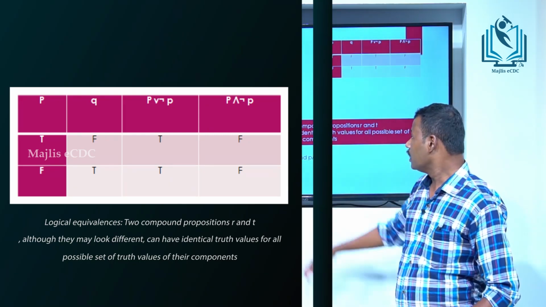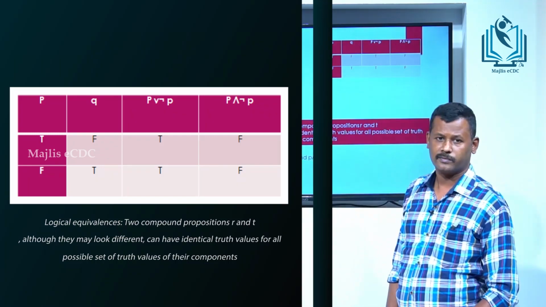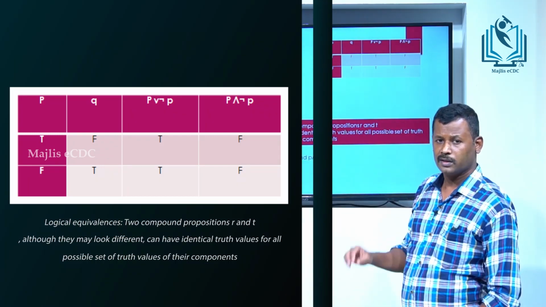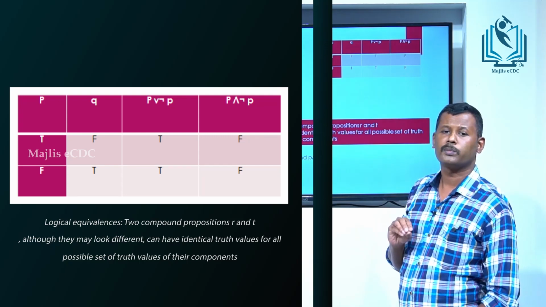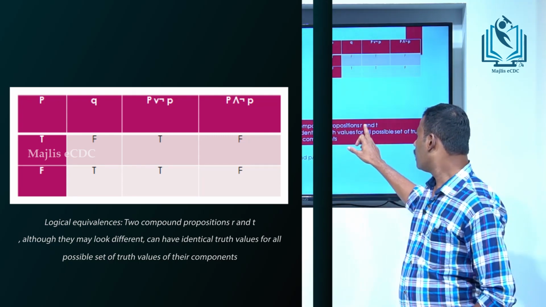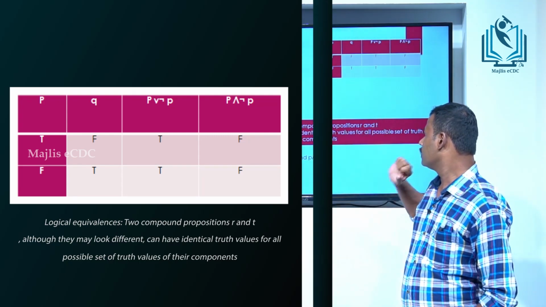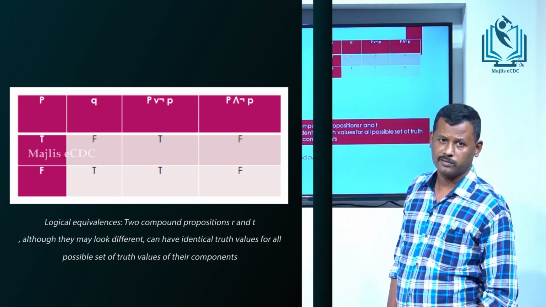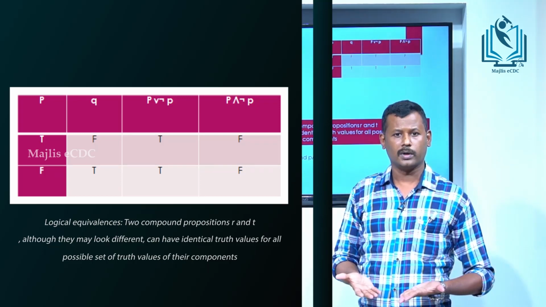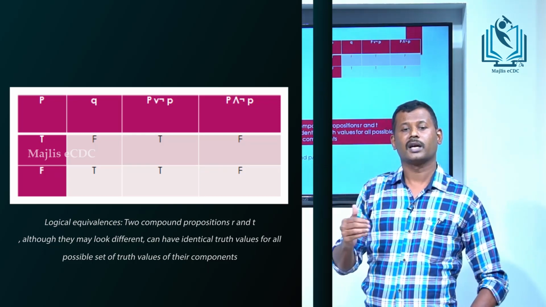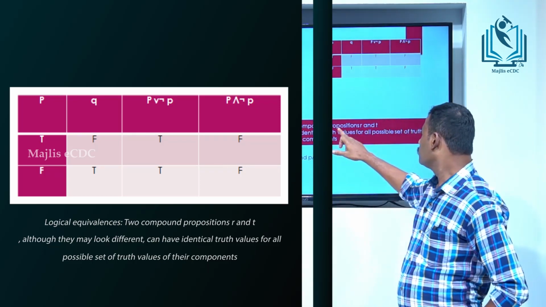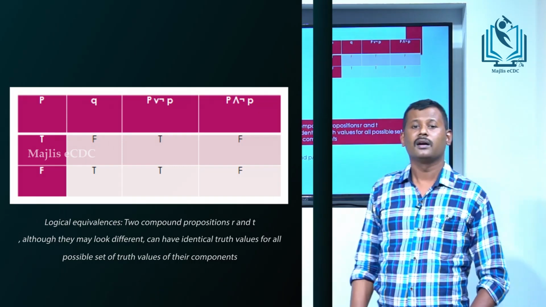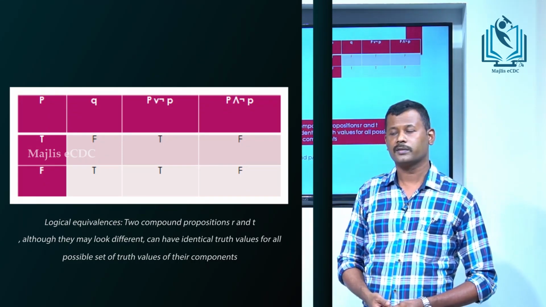That is called logical equivalence. That means the same truth values, then we can say these two propositions R and T are logically equivalent.